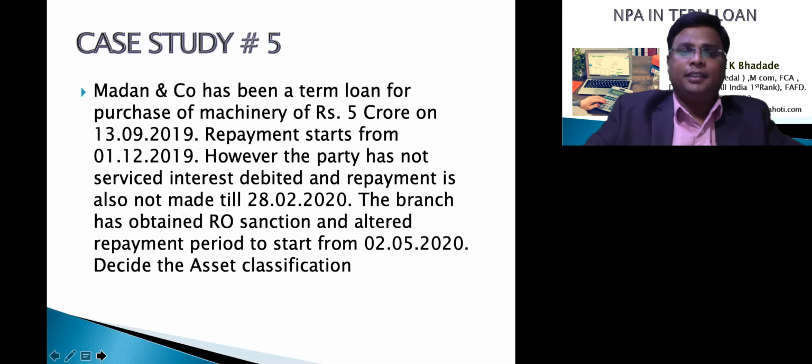Now, next is an interesting case study. It has two views. Madan and company has a term loan for purchase of machinery, 5 crore rupees, on 13 September 2019. Repayment की terms शुरू होने वाली थी 1 दिसंबर 2019 से. However, the party has not serviced the interest debited and the repayment is also not made till 28 February 2020. फिर in a routine process, the branch has obtained the RO sanction and altered the repayment period to start from 2nd May 2020. Earlier repayment शुरू होने वाला था 1 दिसंबर 2019 को, अभी repayment शुरू होगा 2 मई 2020 को.